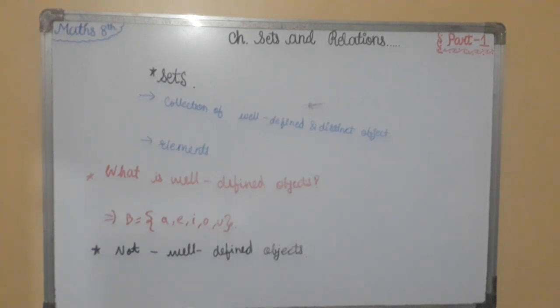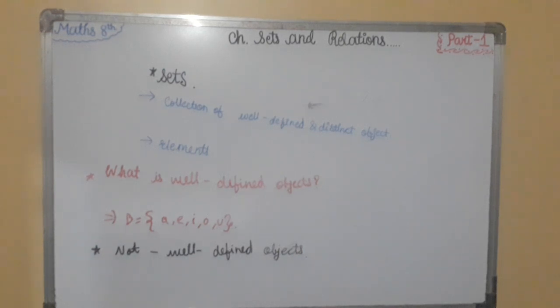So there are some examples to make the idea clear. First example is, consider a collection of interesting books in a library. If some students are asked to prepare a list of interesting books in a library separately, you will find that the lists would differ.